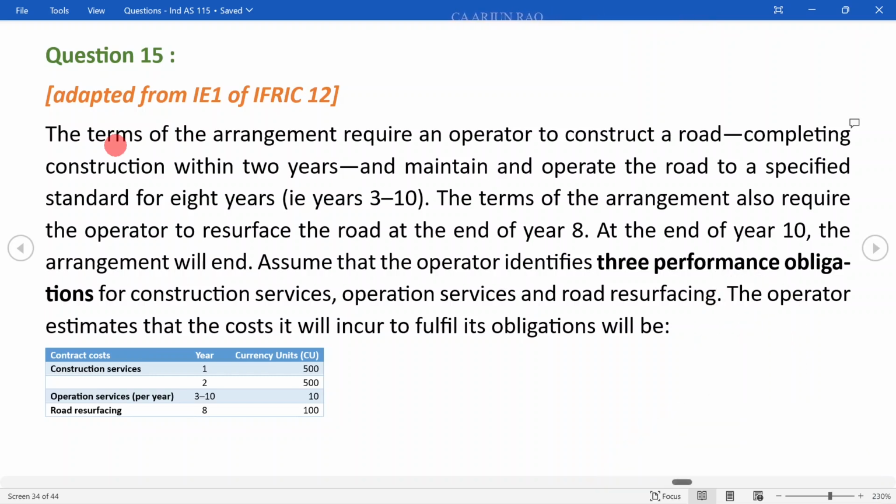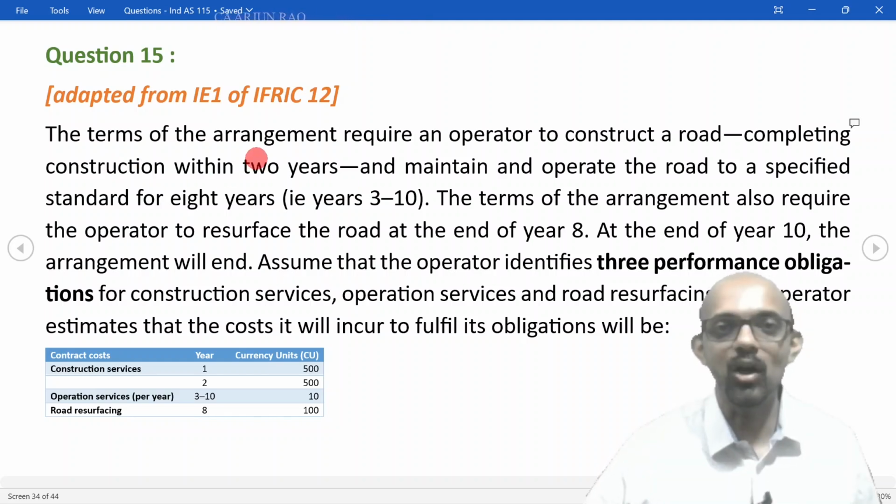The terms of the arrangement require an operator to construct a road, completing construction within 2 years, and maintain and operate the road to a specified standard for 8 years, that is, from the years 3 to 10. So construction is over within 2 years, and then the operator operates the road in years 3 to 10.